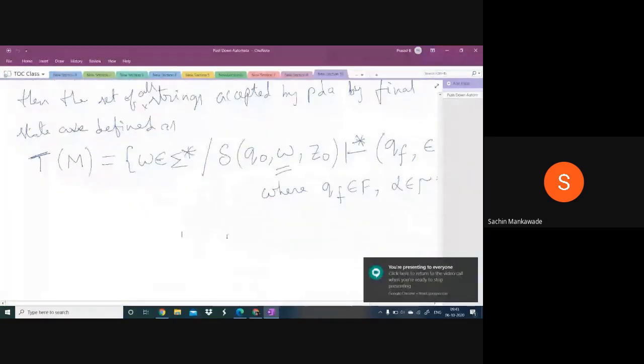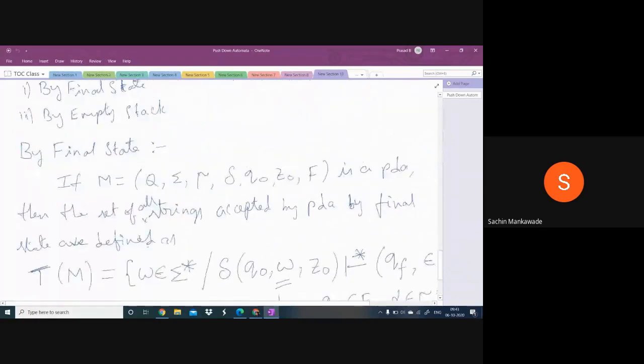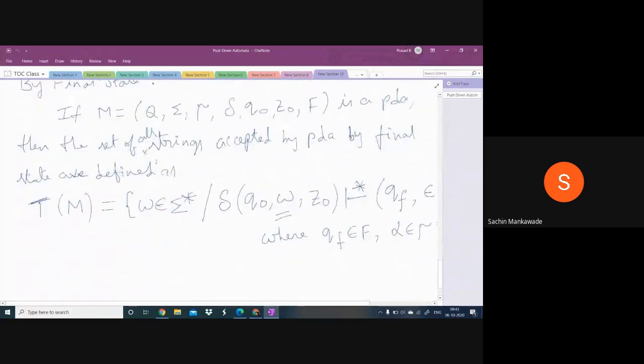And one more, by empty stack. Second one, by empty stack.